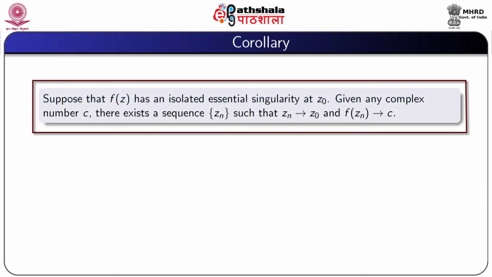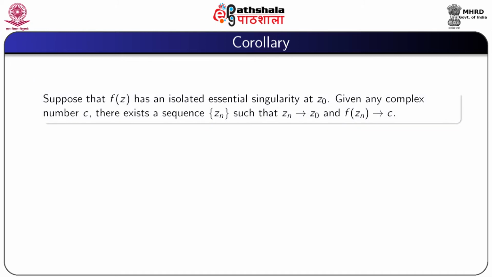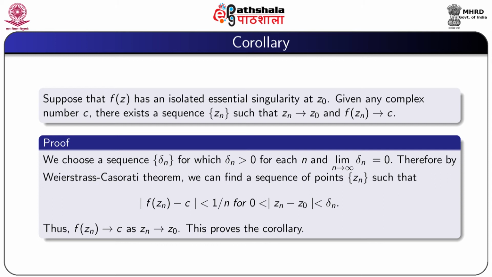Now, corollary: suppose that f(z) has an isolated essential singularity at z0. Given any complex number c, there exists a sequence zn such that zn tends to z0 and f(zn) tends to c. Proof: we choose a sequence δn for which δn > 0 for every n, and the limit as n tends to infinity of δn is 0.